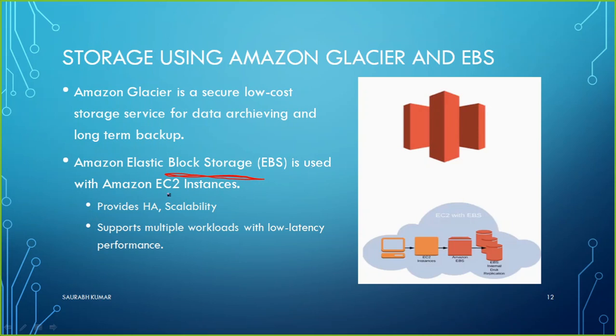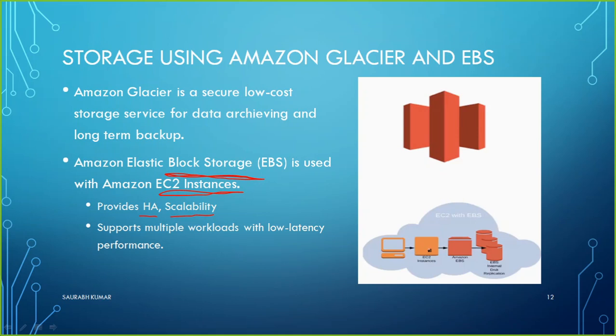It is used with Amazon EC2 instances. So any Amazon instance you create for keeping the operating system, keeping the data there, whatever you have, files, folders, MP3, audio, text, all things are first going to be stored on the EBS. It provides high availability as well as scalability. You will be able to scale EBS size up or down anytime. Plus it gives you high availability because it is also going to provide redundancy. It supports multiple workloads with low latency performance. That's all about the EBS.